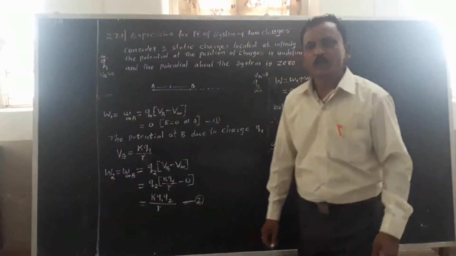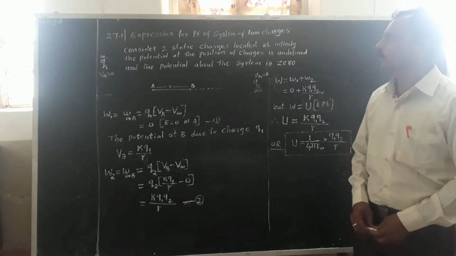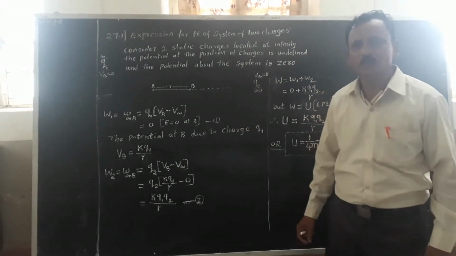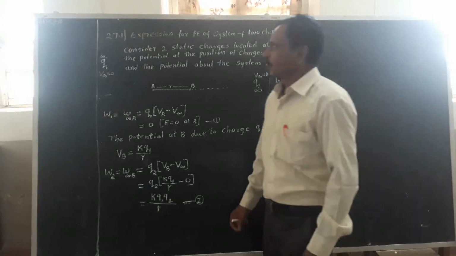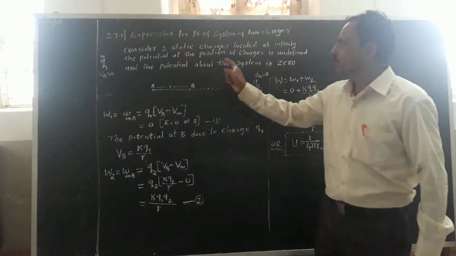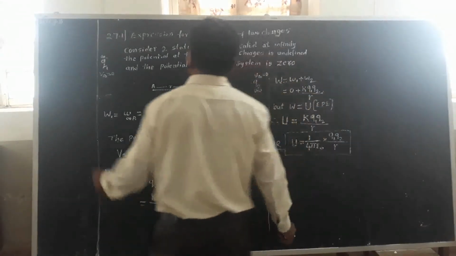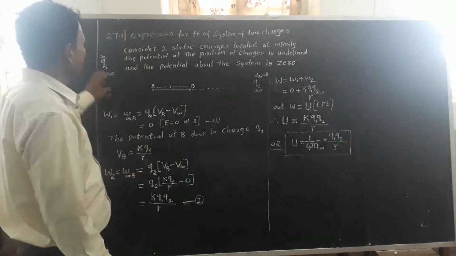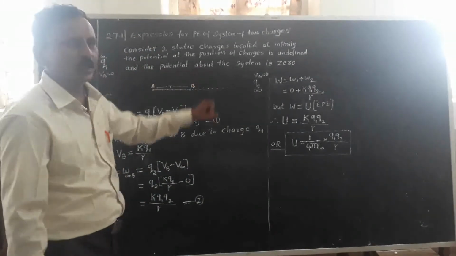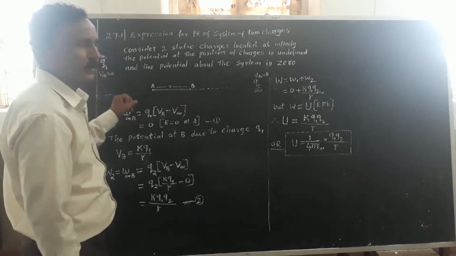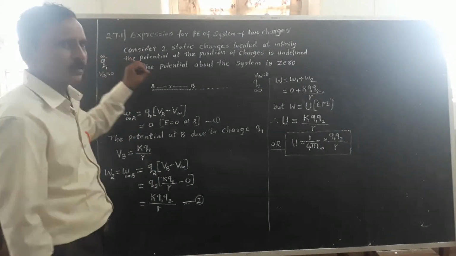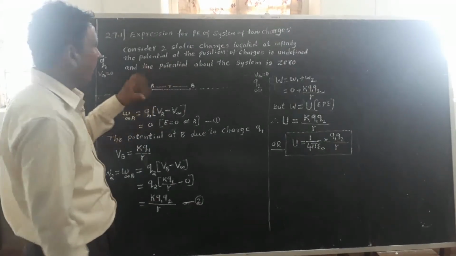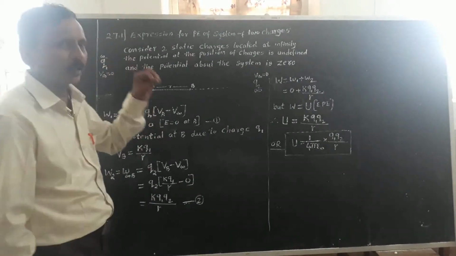Friends, today we are going to derive an expression for the potential energy of a system of two charges. Consider two static charges, Q1 and Q2, located at infinity. The potential at the position of the charges is undefined, because potential is given by kq upon r, and when r equals 0, the term is undefined.